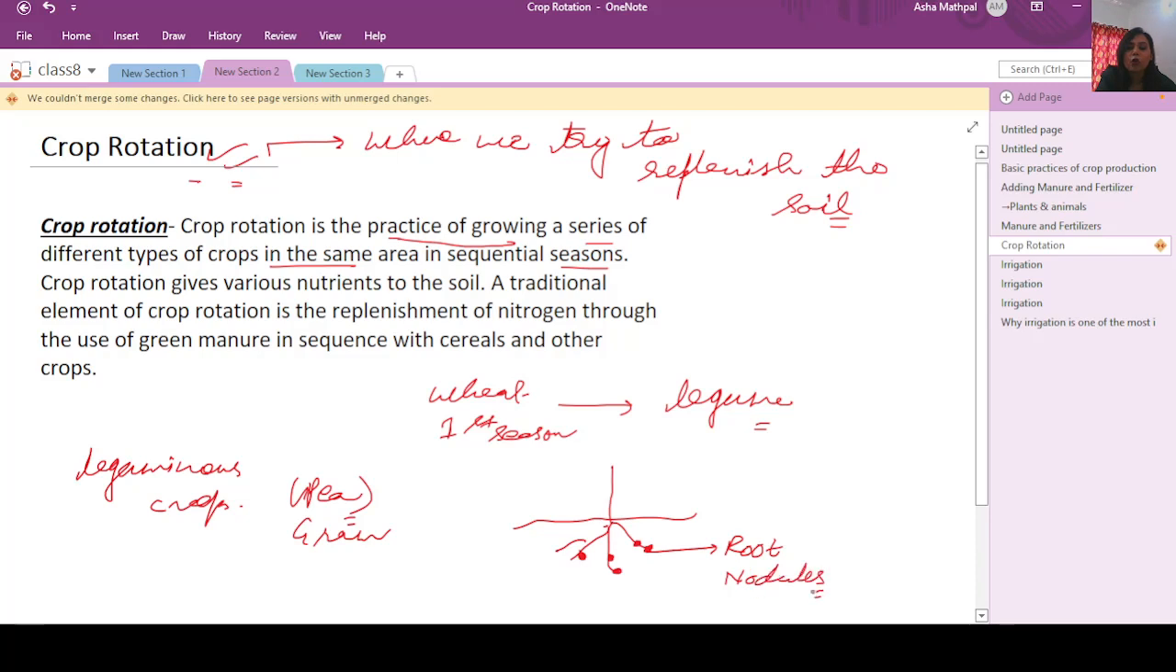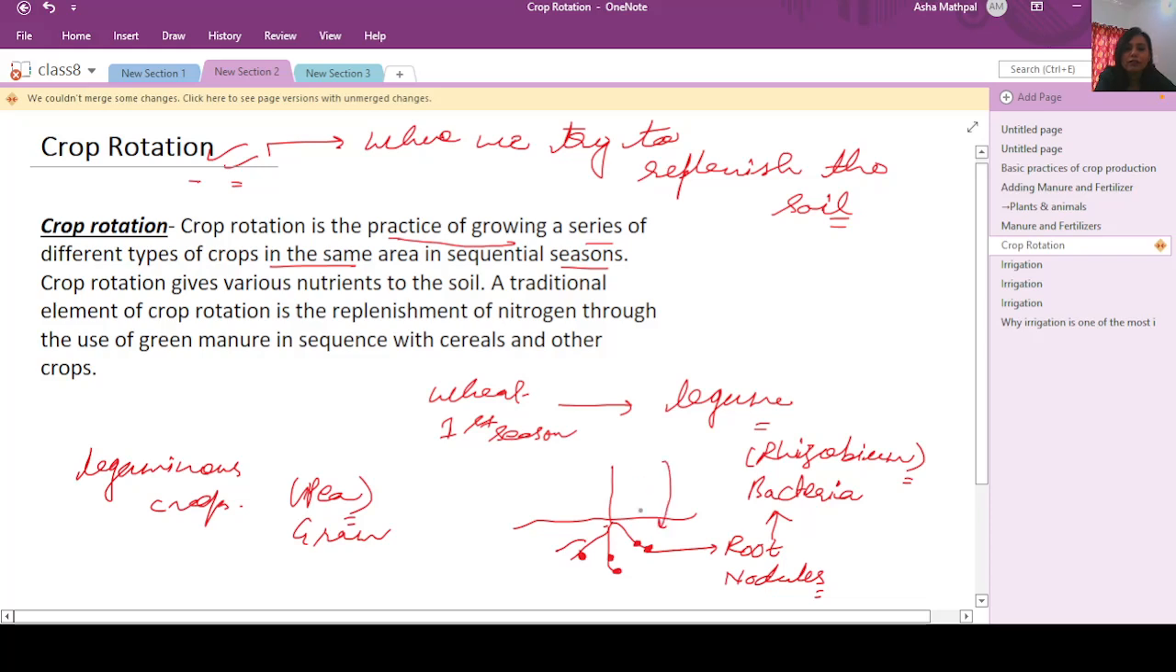Now if we observe these root nodules under the microscope, or if you see a section of the root nodules in the microscope, you will see that inside the root nodules there is a bacteria, which is called rhizobium. Now this rhizobium bacteria helps in capturing the nitrogen. In this way, it makes the soil rich in nitrogen.